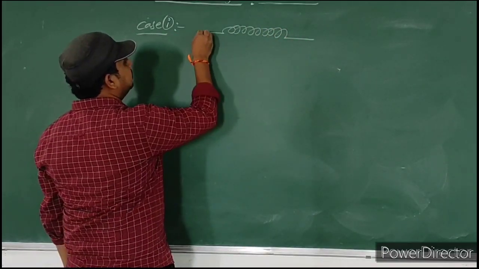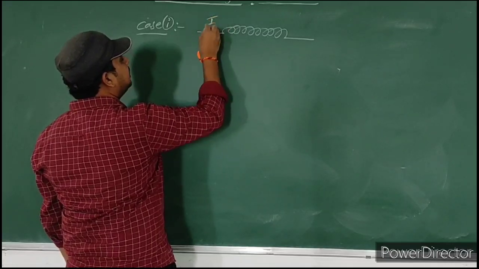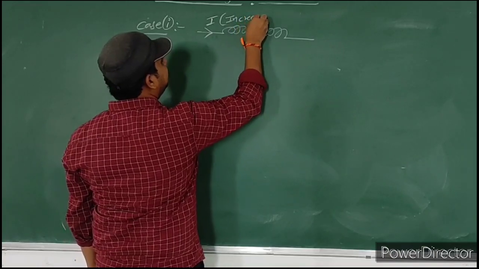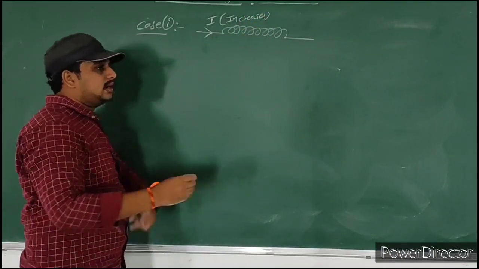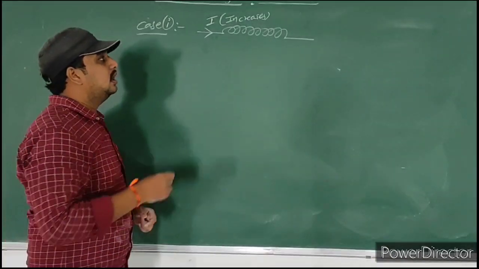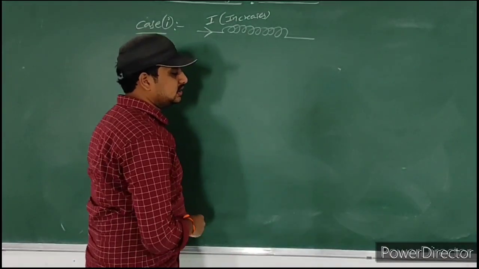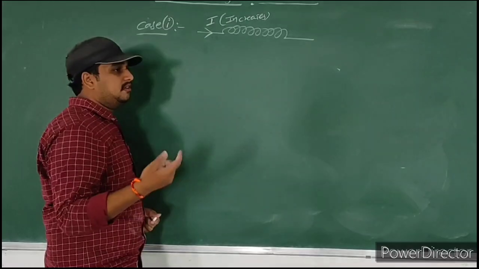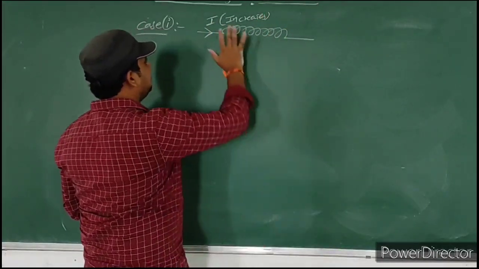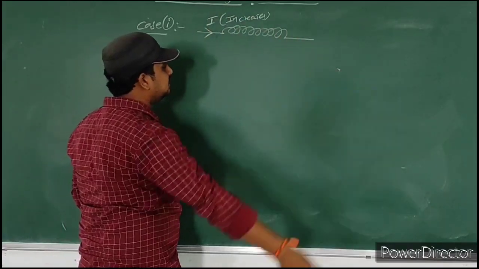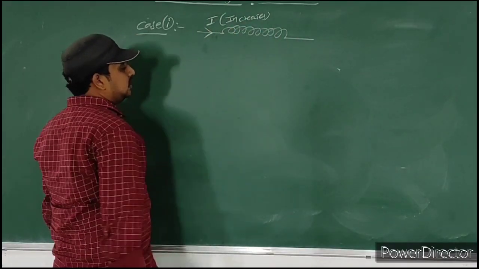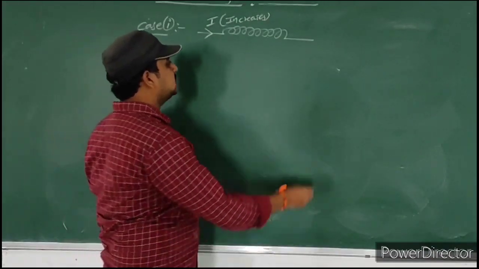In this inductor, the electric current increases. Whenever electric current increases gradually, the magnetic field also increases according to Oersted. Every current carrying conductor produces a magnetic field. So if the current increases, the magnetic field increases. Then how this induced EMF opposes this, I will discuss.